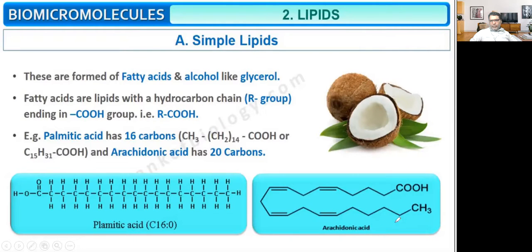It is having 20 carbon. These are carbon, carbon, carbon, carbon. Here carbon and carbon are having double bond. Carbon, carbon, carbon, carbon. So RCOOH.